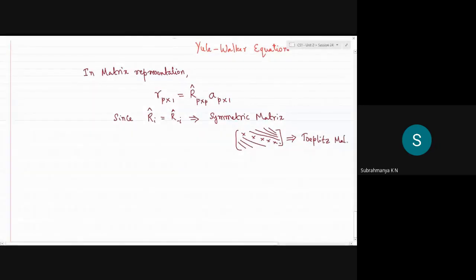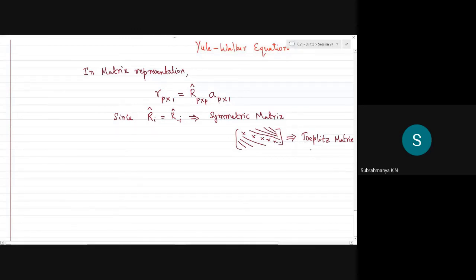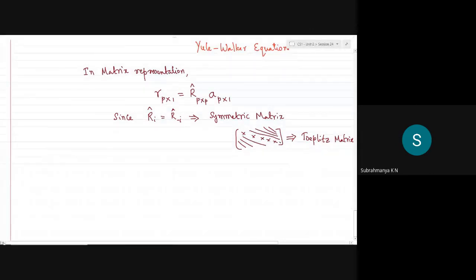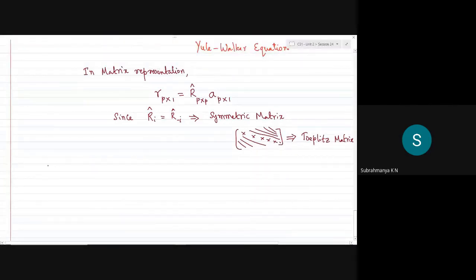You need not know this, but if you are interested in MATLAB, there is a special function to generate a Toeplitz matrix, which involves an efficient recursive algorithm to find its inverse. It is very easy in algorithmic implementation to find its inverse. Why am I saying inverse? Because our job, as you know, is to get the filter coefficients.